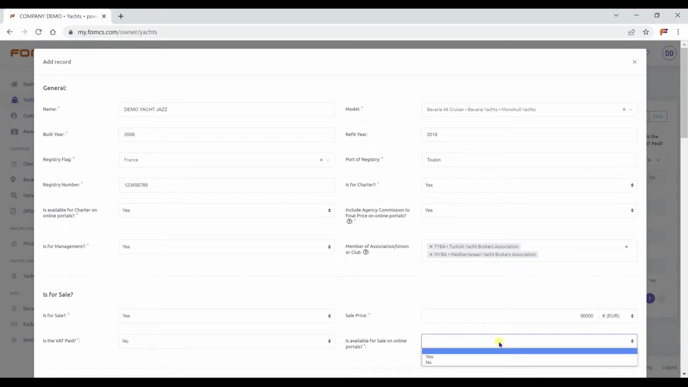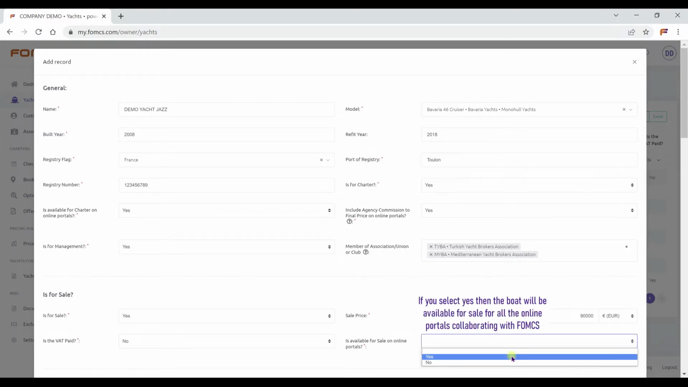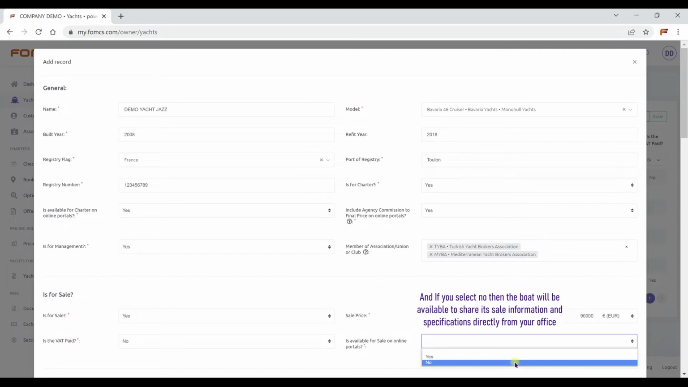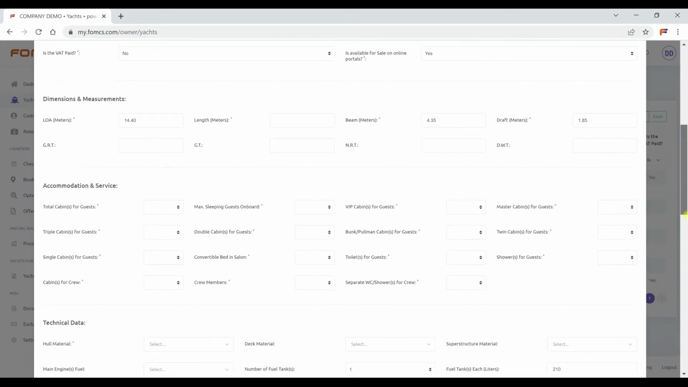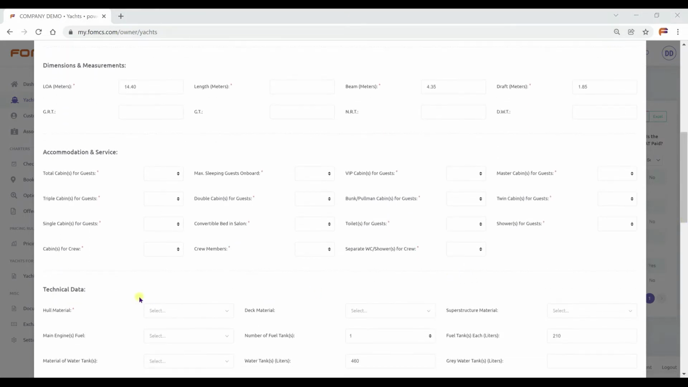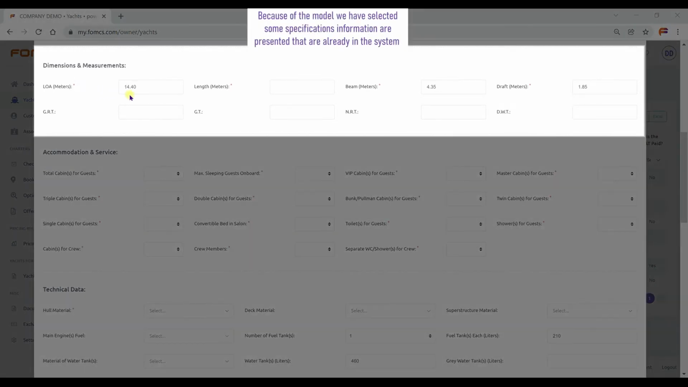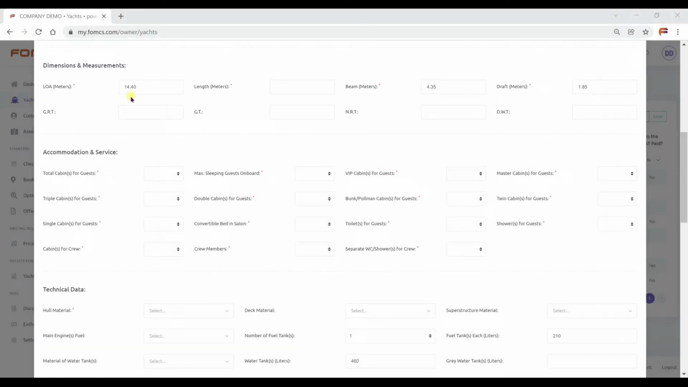Determine if the boat is available for sale on online portals. If you select Yes, then the boat will be available for sale for all the online portals collaborating with FOMCS. And if you select No, then the boat will be available to share its sale information and specifications directly from your office. Because of the model we have selected, some specifications are presented that are already in the system. Please change the information with your own, if they are different.